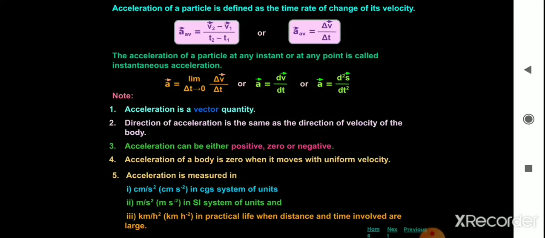Acceleration is a vector quantity. Direction of acceleration is same as the direction of velocity of the body. Acceleration can be either positive, zero or negative. Acceleration of the body is zero when it is moving with a uniform velocity. Acceleration is measured in a unit of meter per second square.